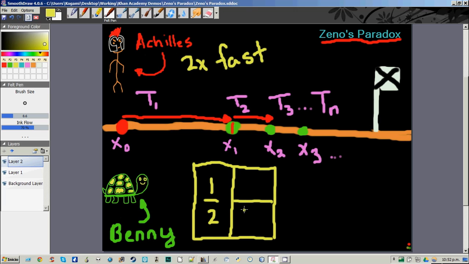So here's a quarter. And then T3 is an eighth, and we can do this. So we'll say that's an eighth. And then I'll go to a little bit of a finer brush here. And then we say, okay, there's our 1/16th, our 1/32nd, 1/64th, and you can see the pattern.